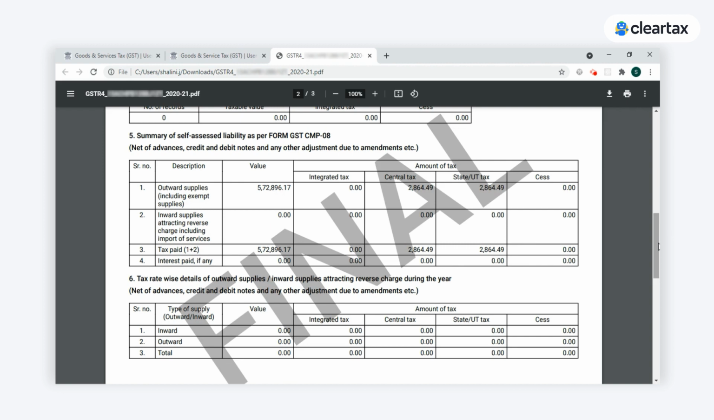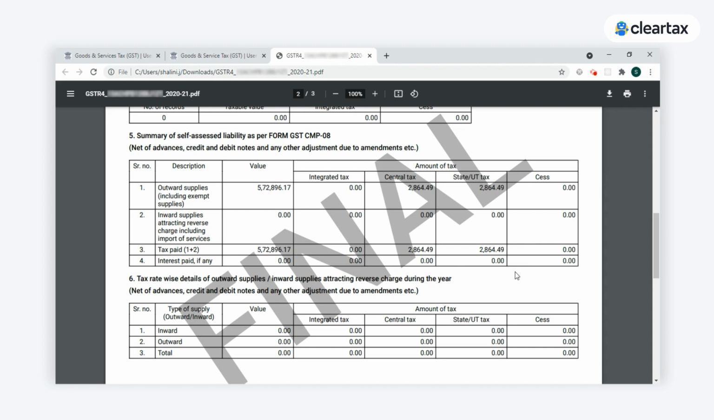We're coming to the table 5 of the GSTR 4 annual return. It is the summary of self-assessed liability as per the form GST CMP 08 that is filed in all the 4 quarters of the entire year. That will be auto-populated here. The taxpayer has to declare the turnover as per books, rate-wise details of outward supplies and inward supplies attracting the reverse charge of the entire year in table 6 manually.